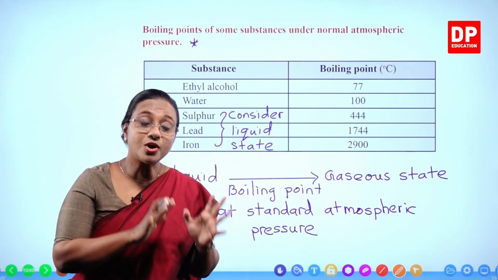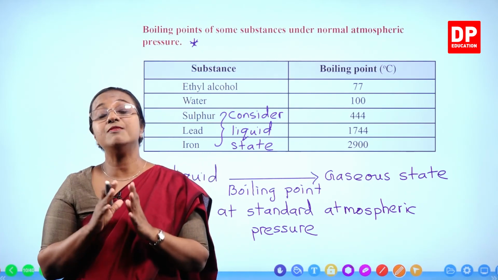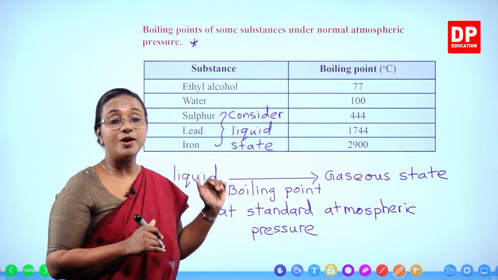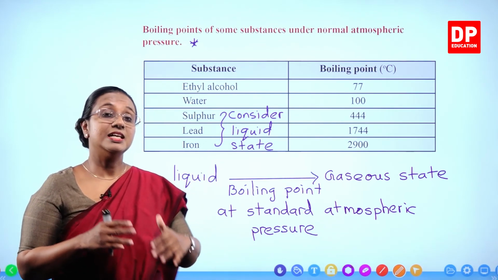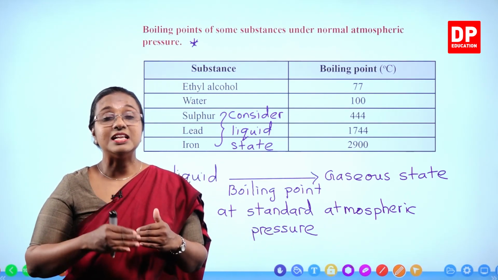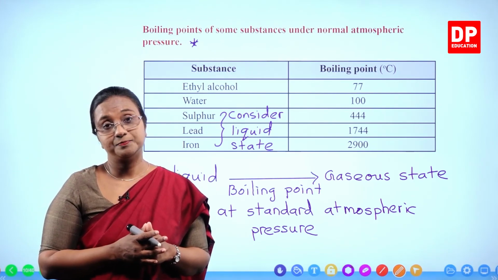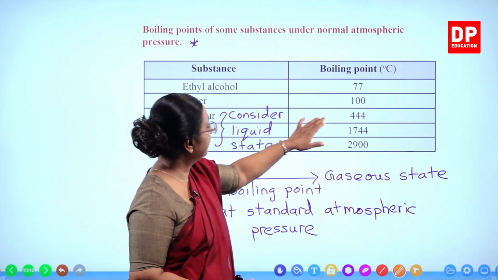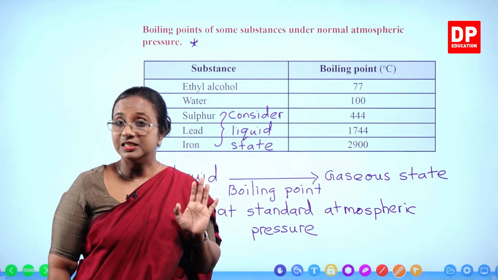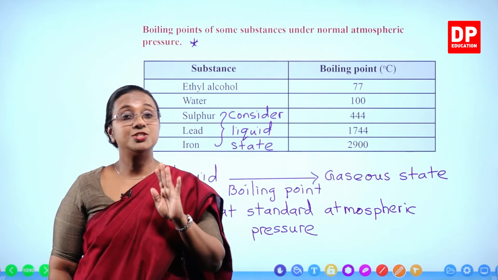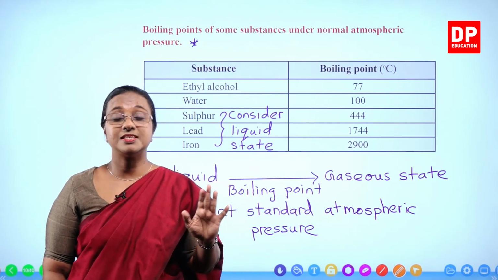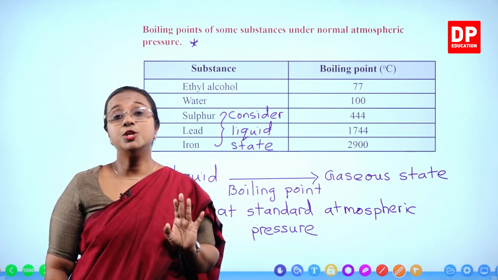So if it is a solid substance and you are considering the boiling point, you have to consider that it has been melted, you get the liquid, and the liquid has to boil. That is how we get the boiling point for these substances. Is that clear to you? Again, I told you students, we will be considering this to classify substances as metals and non-metals.